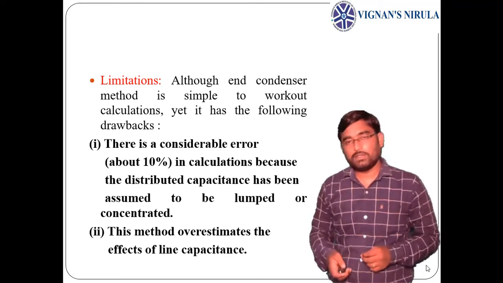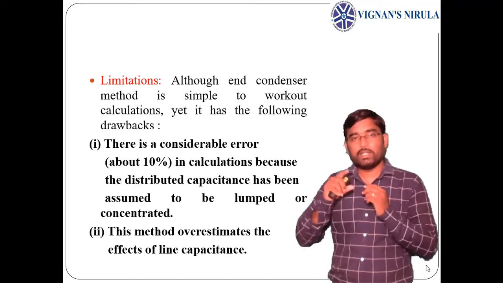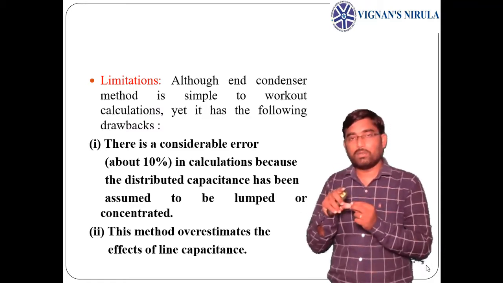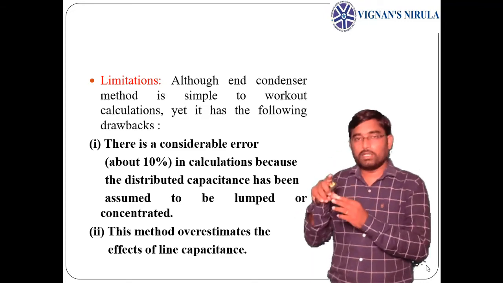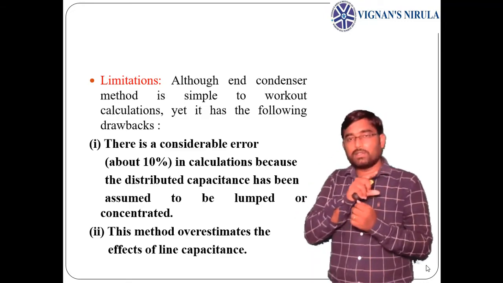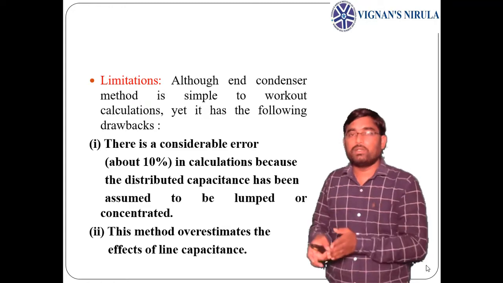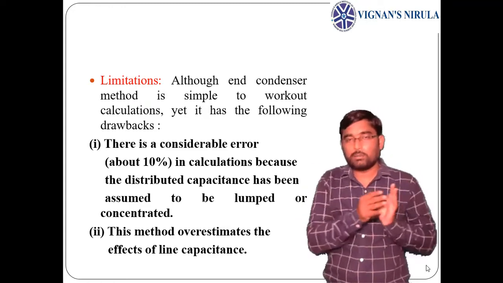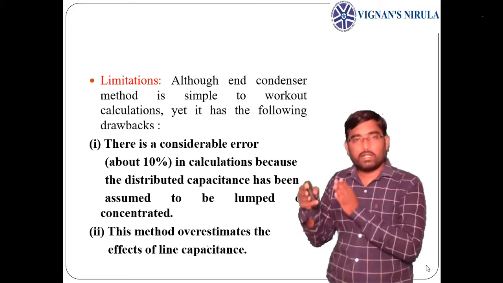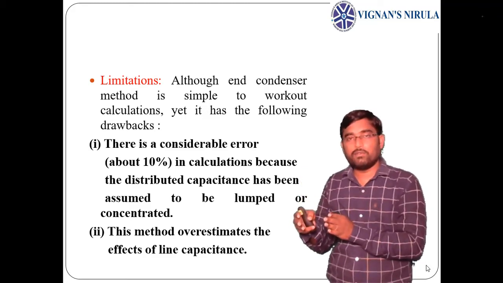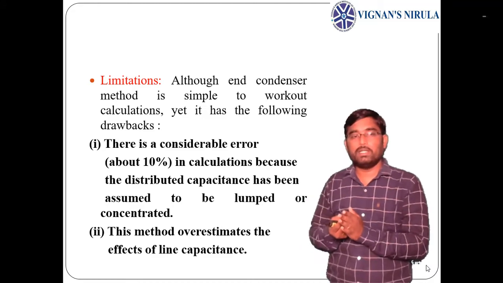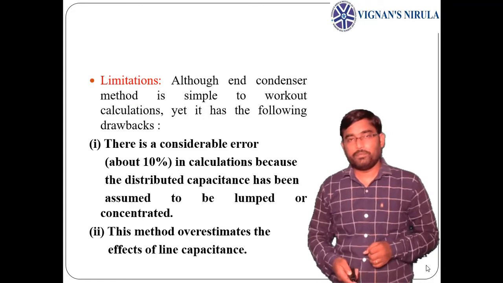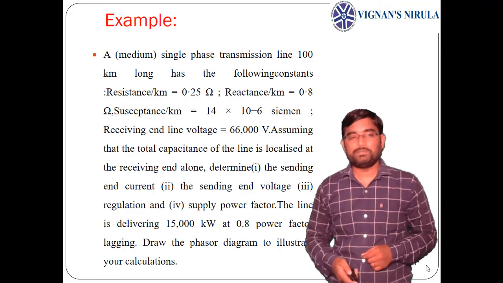Here overestimation means, actually at the receiving end side it will have a very low, normal capacitance value acting at that location, but here we are taking the total capacitance of the line at the receiving end. Actually there it should have a normal value, but as we are taking the total capacitance at the receiving end, it overestimates the effects of capacitance at the receiving end. So these two are the drawbacks of the end condenser method.